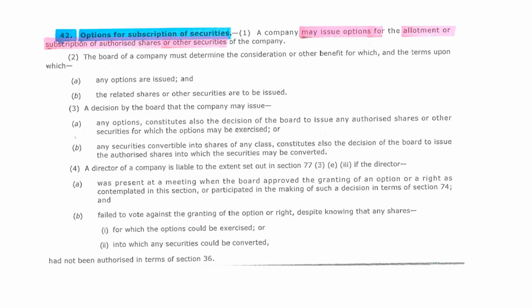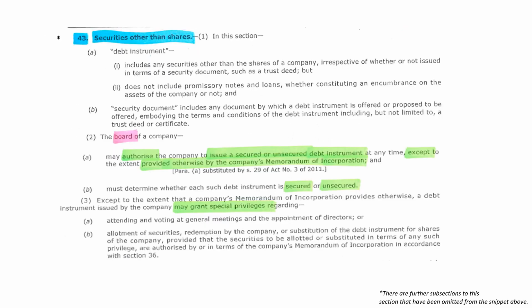A company may issue options for the allotment or subscription of authorized shares. The board may authorize the issue of unsecured or secured debt instruments which may grant special privileges to the holder, unless the MOI provides otherwise.